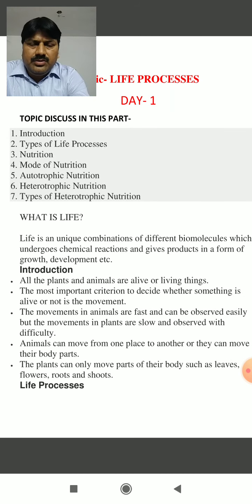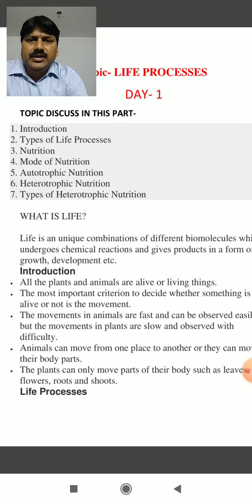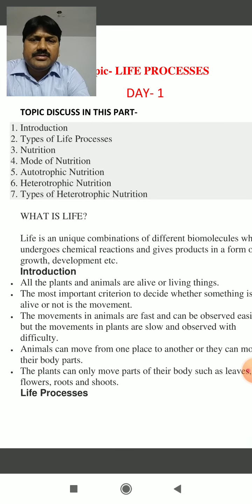Children, in this lesson we will first discuss the introduction to life processes, and what the different types of life processes are. Nutrition: there are different modes of nutrition like autotrophic nutrition, heterotrophic nutrition, and the different types of heterotrophic nutrition.